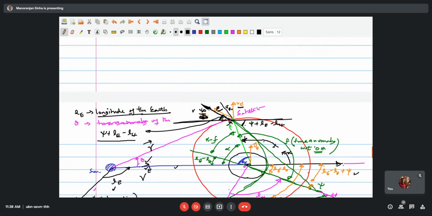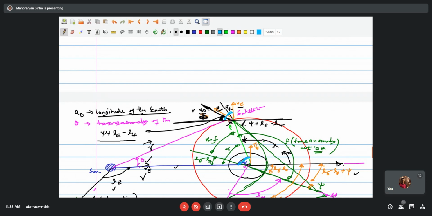And then if we look for this angle, I'll do it in another color. The angle from this place to this place. If you see, we have drawn this angle here, and this angle we have shown as phi e.